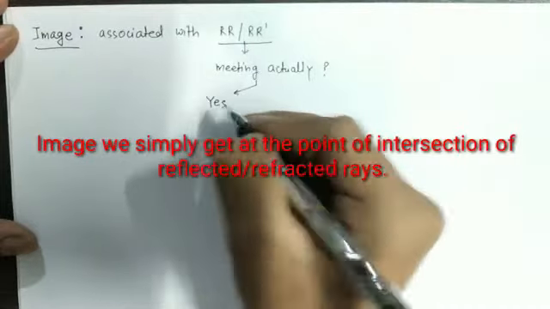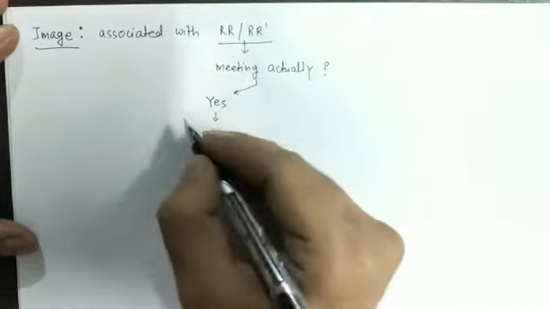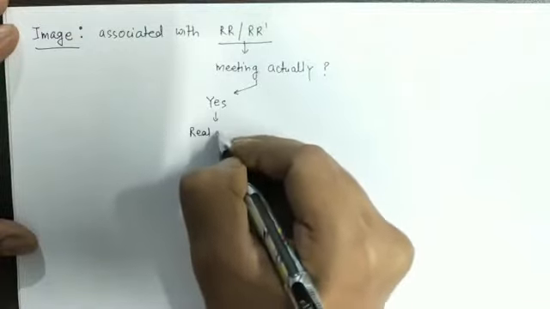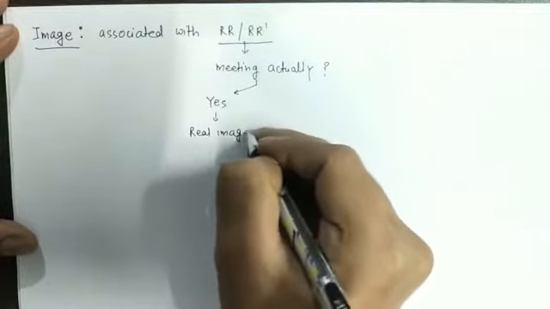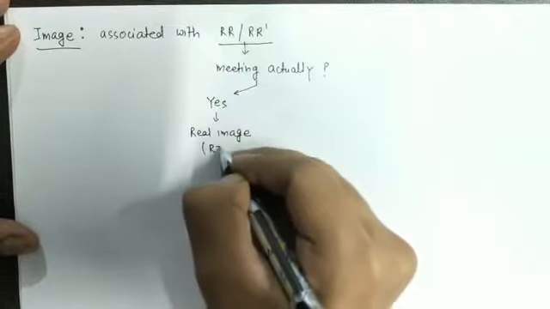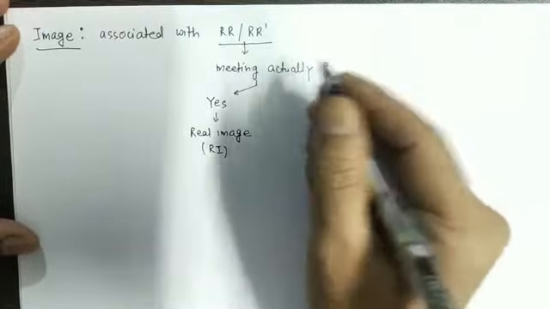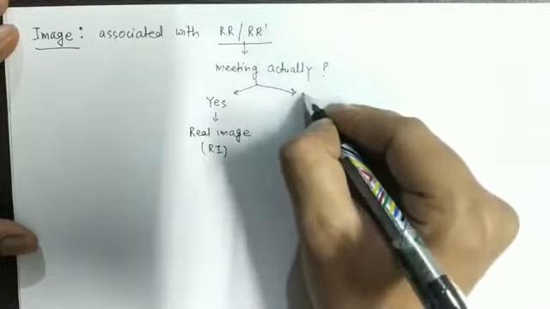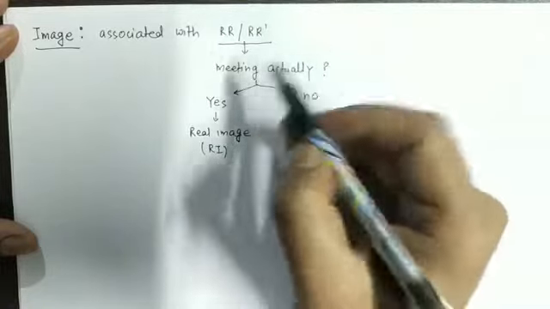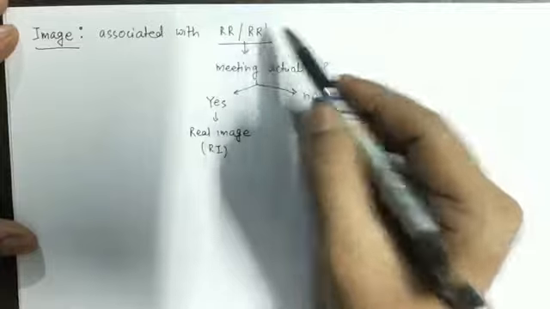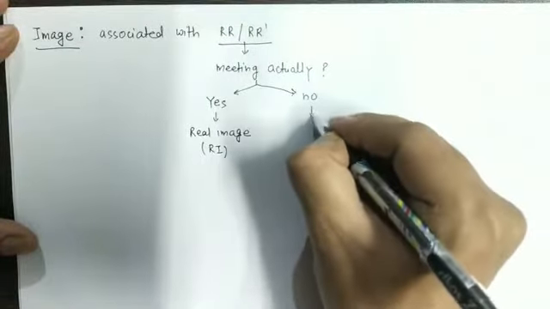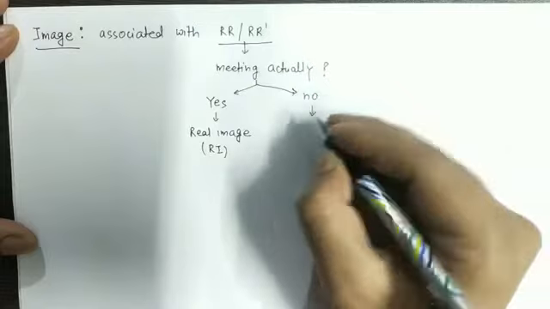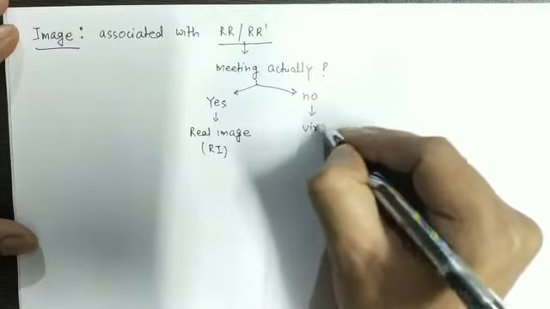If yes, then that image will be a real image. And if the rays are not meeting actually, that is, I am talking about reflected rays and refracted rays, then the image we will call virtual image.